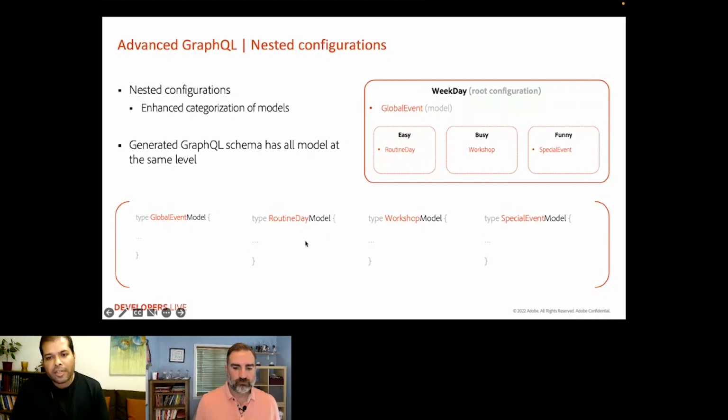When AEM generates GraphQL schema, all of these models will be available at the same level, accessible via the endpoint of weekday, that is the root configuration. So this feature helps better categorization and organization of your models, yet provides access to those models under a single endpoint.